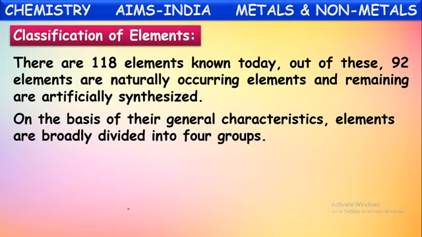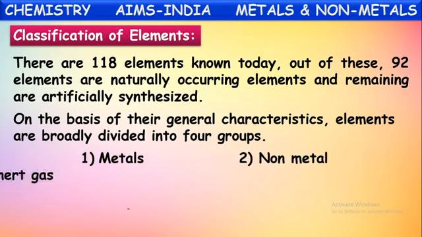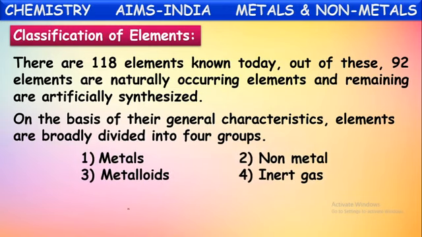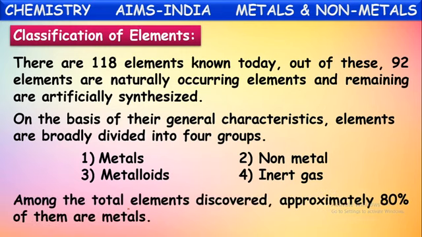On the basis of their general characteristics, elements are broadly divided into four groups. Yes, all 118 elements can be classified into four broad groups. They are metals, non-metals, metalloids, and one more new category, inert gases. So these are the four groups based upon the properties of the elements.